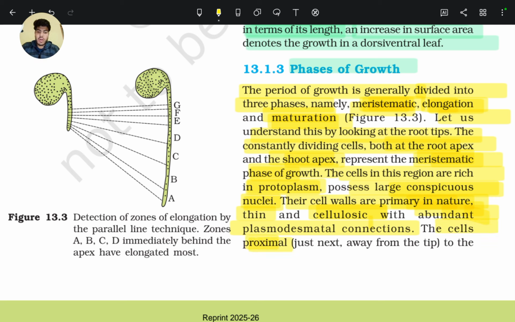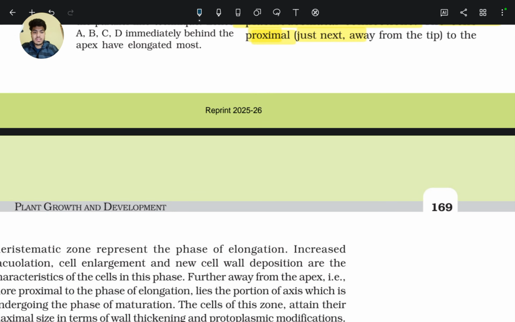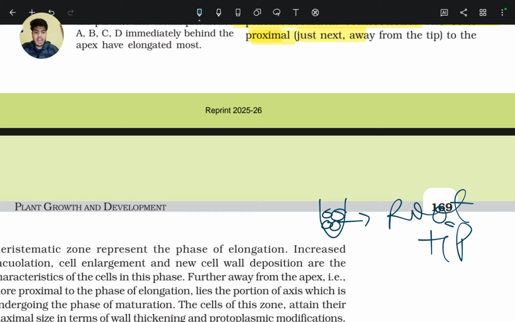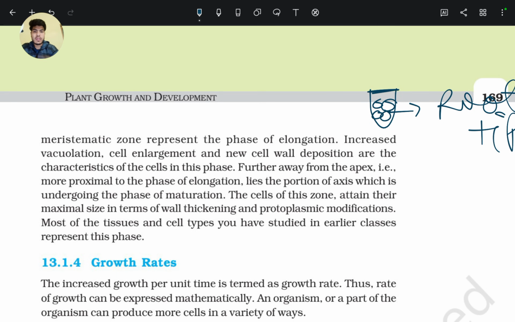The cells proximal, just next to the tip, let's say this is the root tip. Here the root apical meristem is present, and just above it, just proximal to it,